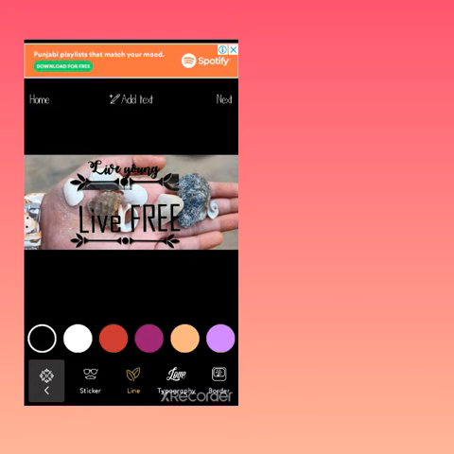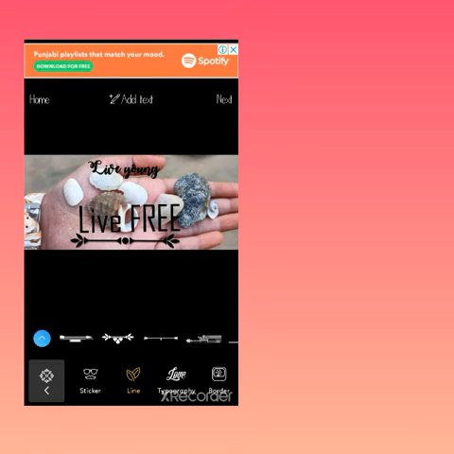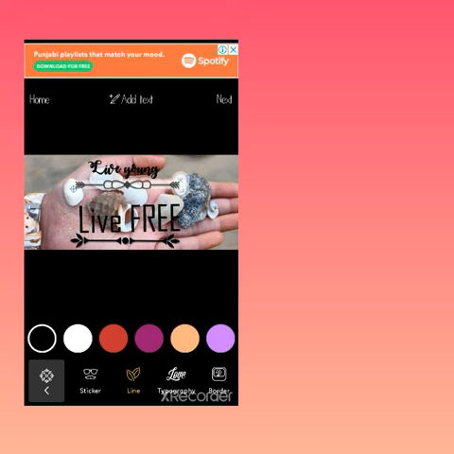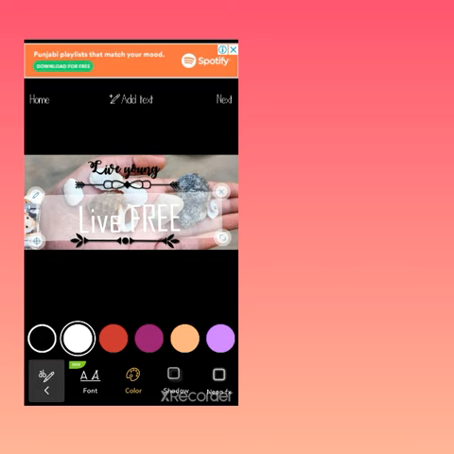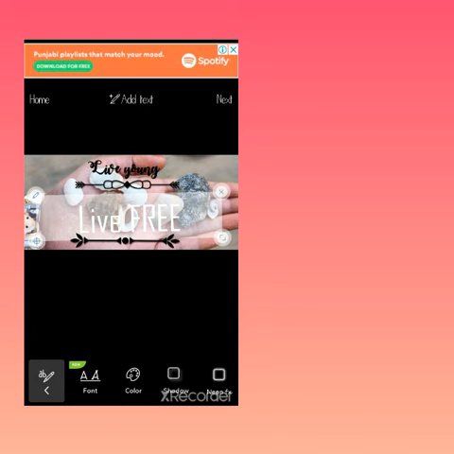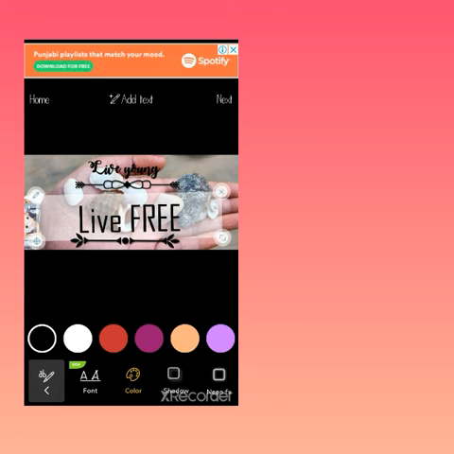I think this is the best. I can't keep searching continuously. Yeah, this is amazing. It is looking pretty cool, and I think white color font is going to suit. I think this color, yeah, black. This is pretty cool.